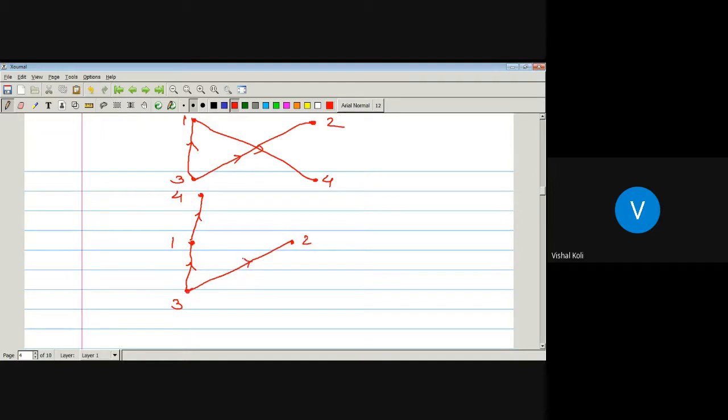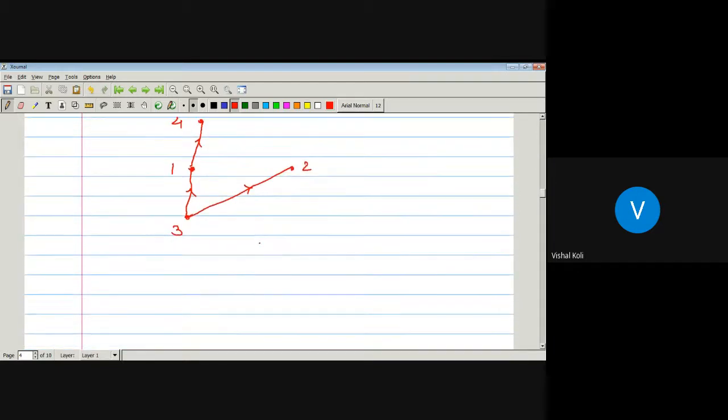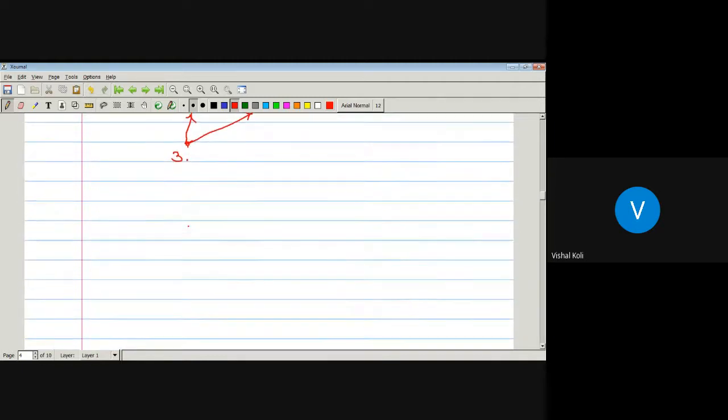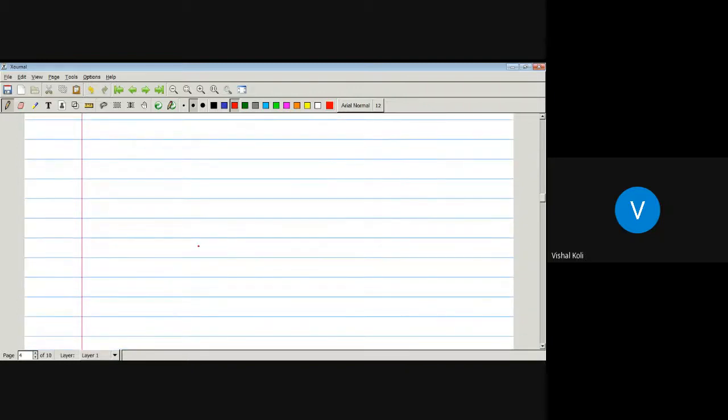Okay. Now in last step, we have to remove all the edges. Since 3 is related to 1, then 1 must be at some higher level. 1 is related to 4, then 4 must be at some higher level than 1. And 3 is related to 2, then 2 must be at some higher level than the element 3. Now our given directed graph becomes a Hasse diagram if we remove all the arrows.